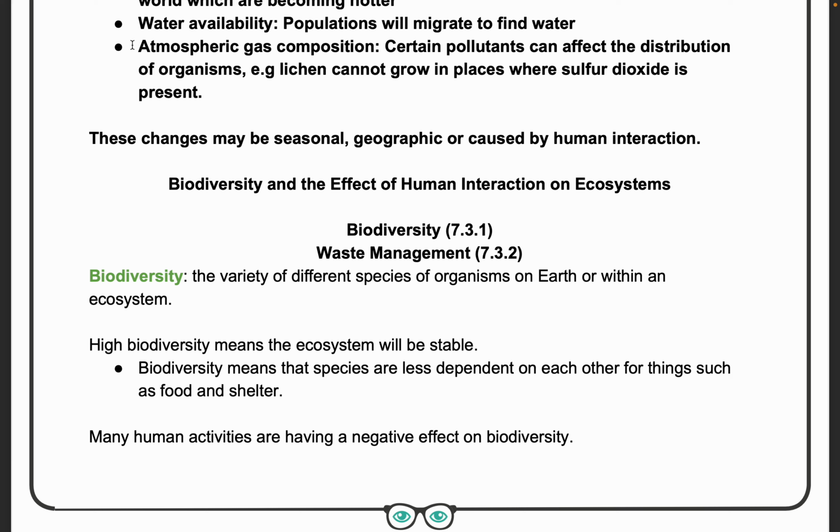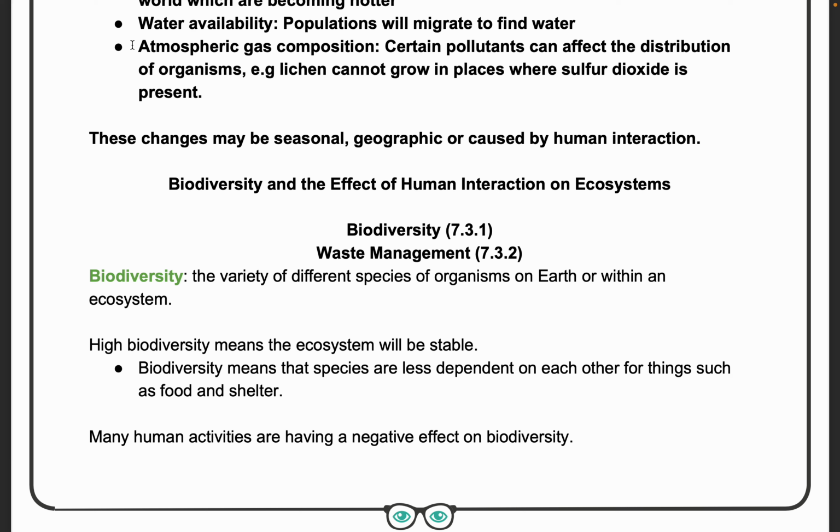Biodiversity, which means there is a diverse amount of biotics living here. Biotics. We learnt abiotic: light, temperature, etc. Biotics, organisms. Okay. For example, waste management. Biodiversity is a variety of different species of organisms on earth or within the ecosystem. High biodiversity means the ecosystem will be stable because you will have different levels of organisms. We'll have a producer, a primary consumer, secondary consumer, tertiary consumer.